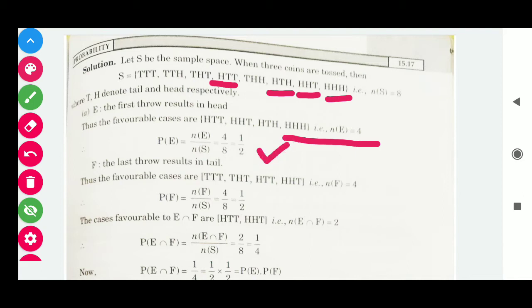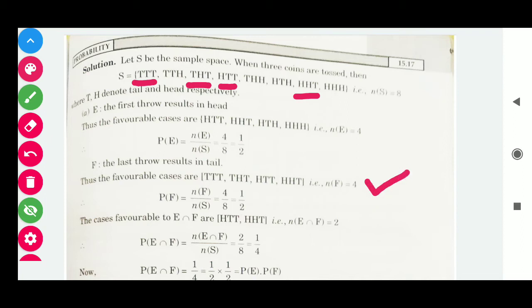Now F is the second event, which shows the last throw results in tail. So we write those outcomes that have tail as the last term. We have TTT, then THT, third is HTT, and HHT. So we have a total of 4 outcomes, and its probability will be 4/8, that is 1/2.